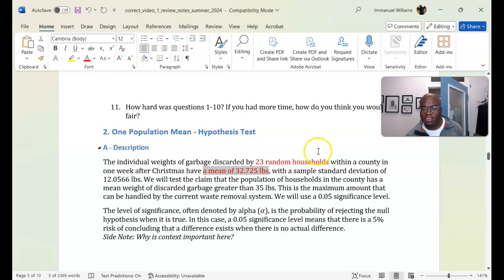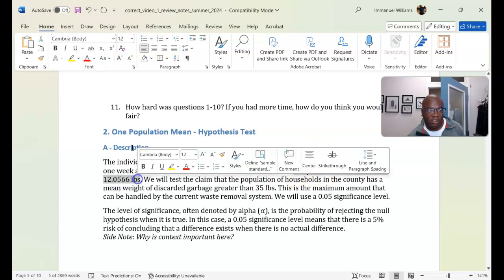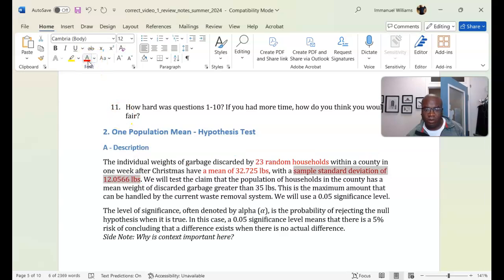I don't have hair to highlight, but my sample standard deviation is 12.056. Okay, that's important. Okay, we'll test the claim. This is a claim. We're testing the claim that the population of households in the county has a mean weight that's greater than 35 pounds. Okay, boom. That's our null hypothesis.